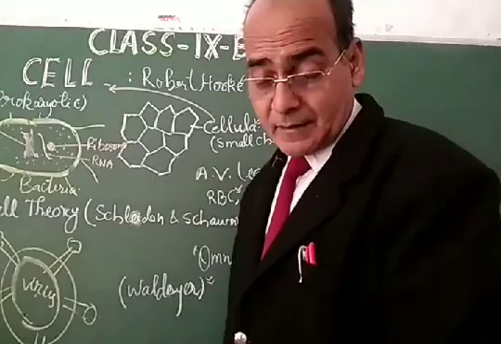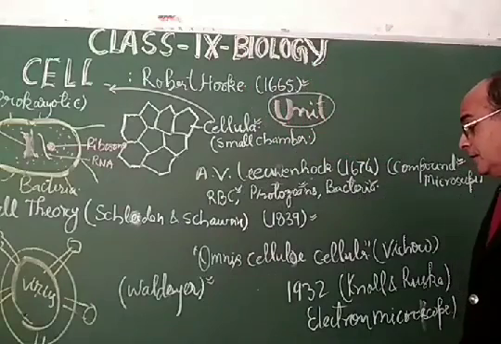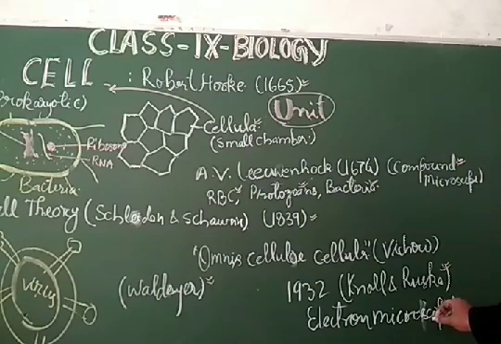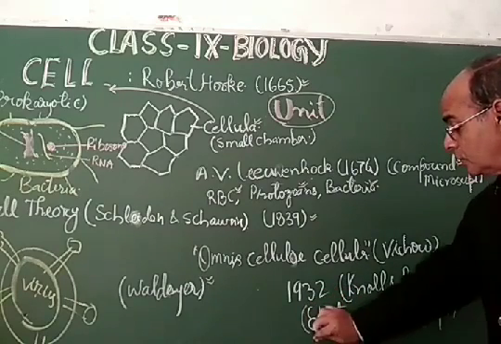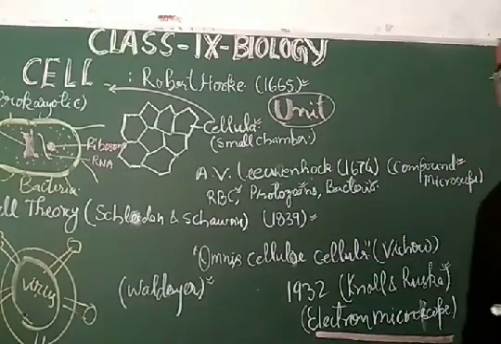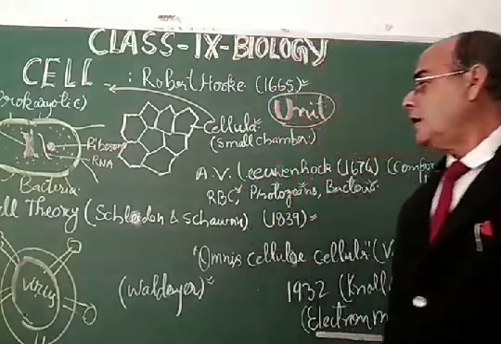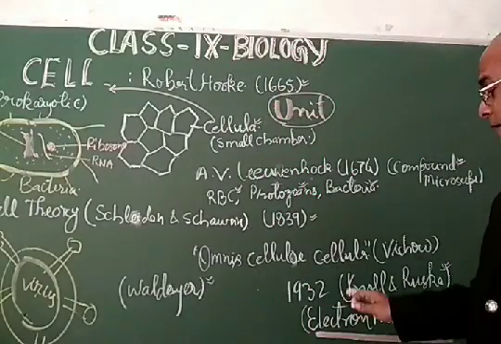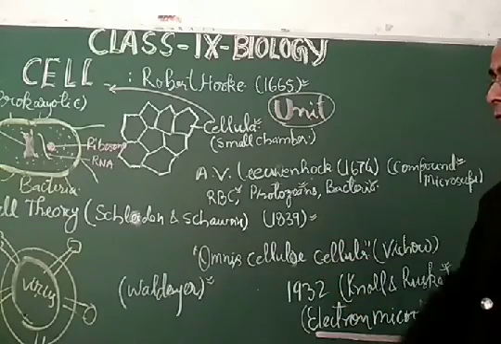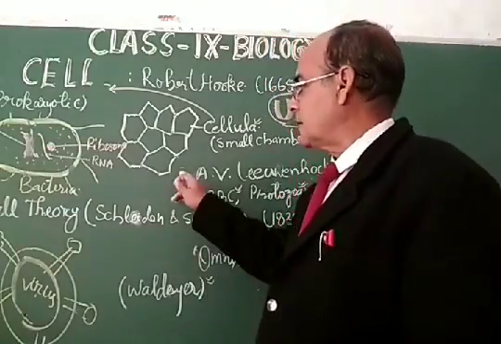Dear students, as far as cells are concerned, different types of cells were studied by other scientists. When Knoll and Ruska discovered the electron microscope, it was possible to see all the structures inside the cell, whether the chromosome, the mitochondria, or the endoplasmic reticulum. So all the cell organelles were seen in the electron microscope, discovered by Knoll and Ruska in 1932.